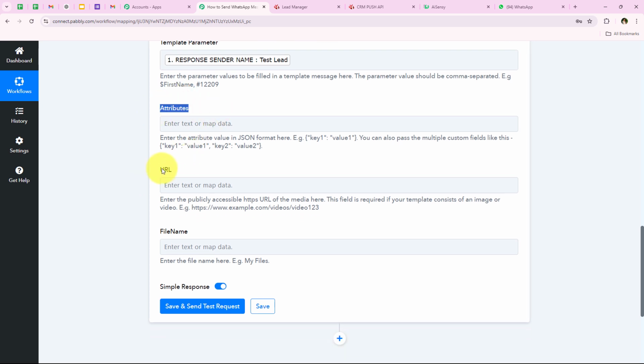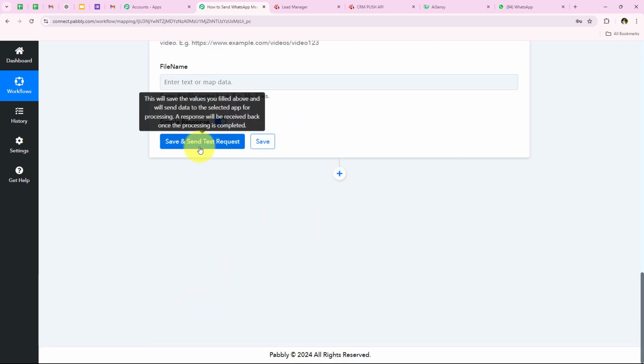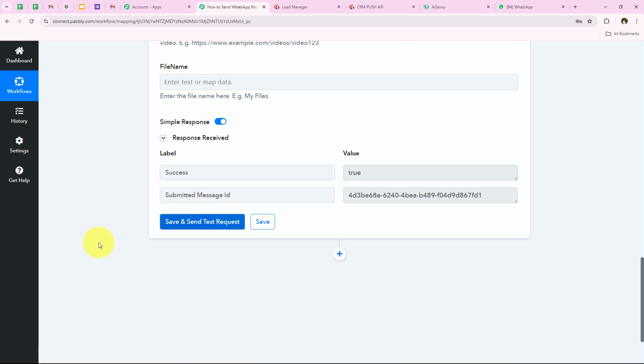It is asking me for the attributes, URL and file name. So if you wish you can definitely add all of these, but these are not the required fields, so I'm directly going to click on save and send test request. And as soon as we click on save and send test request, yes, you can see that we have successfully received a positive response, that we have successfully sent an automated WhatsApp message to the same number.